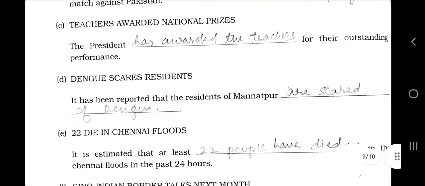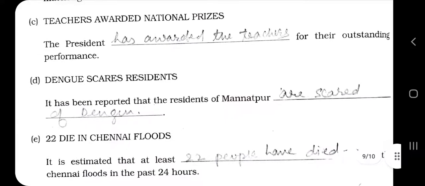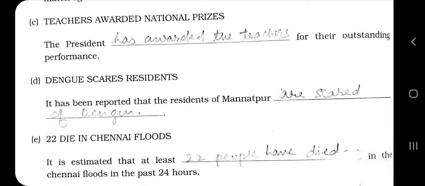Teachers awarded national prizes. The president has awarded the teachers for their outstanding performance. Dengue scares residents. It has been reported that the residents of Mannatpur are scared of dengue. 22 die in Chennai floods.